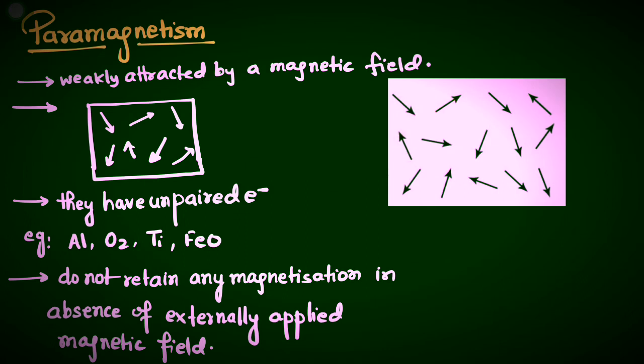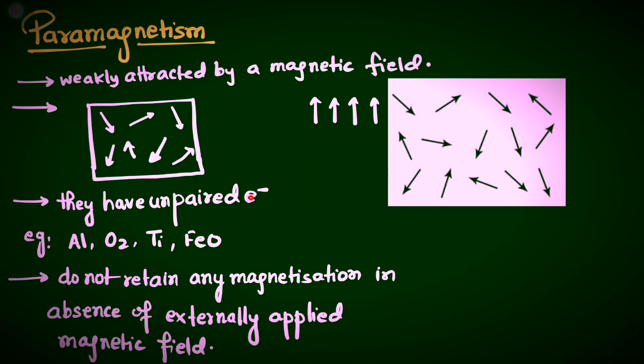When the magnetic field is applied, these moments will align parallel to the field, such that the magnetization of the paramagnetic material is proportional to the applied field. All will orient in the same direction like this, so the random orientation is disturbed. The magnetization will be more if the external magnetic field is strong.